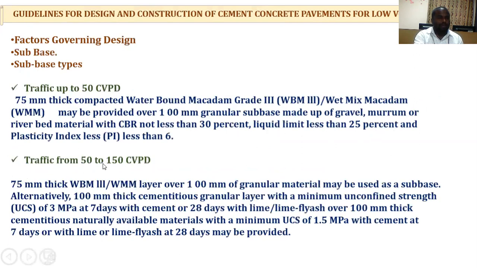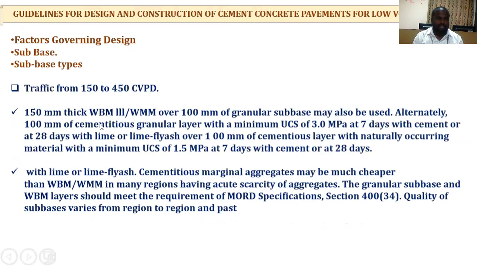Traffic from 50 to 150: a 75 mm thick waterbound macadam layer over 100 mm granular material may be used as a surface. Alternatively, 100 mm thick cementitious granular material may be used for that one. So these are the different types for the low volume or traffic conditions. Based on that, we can decide the thickness of the pavement.